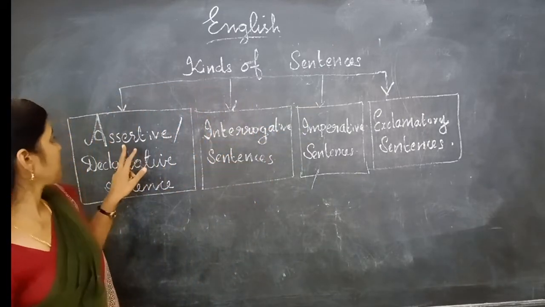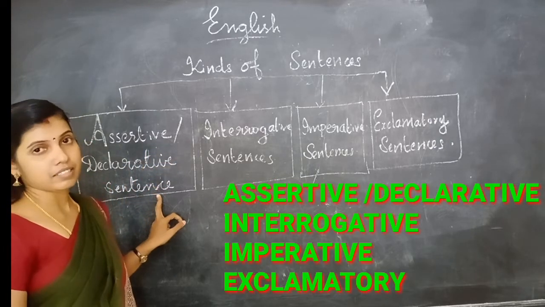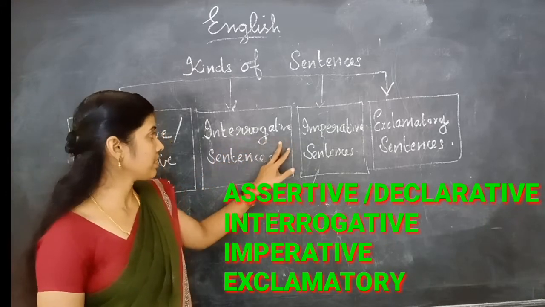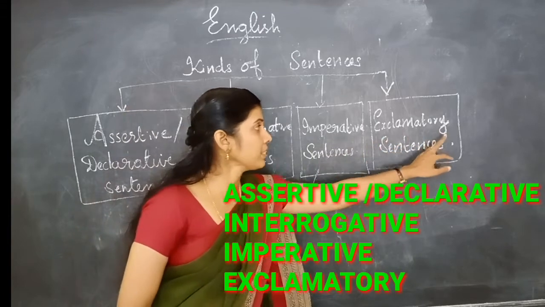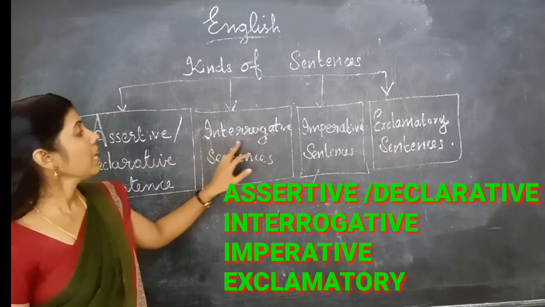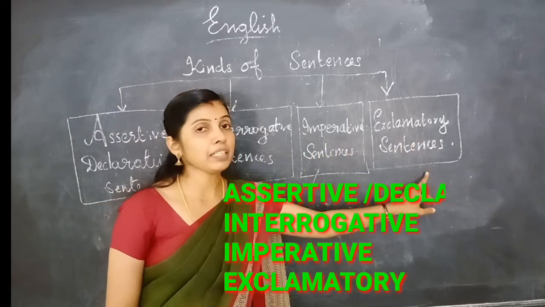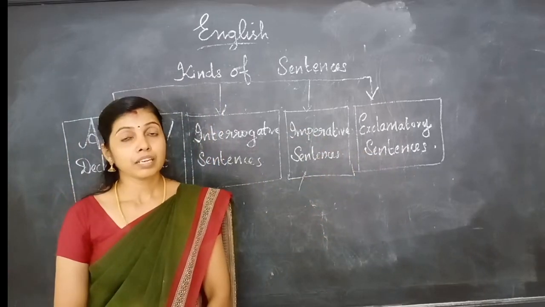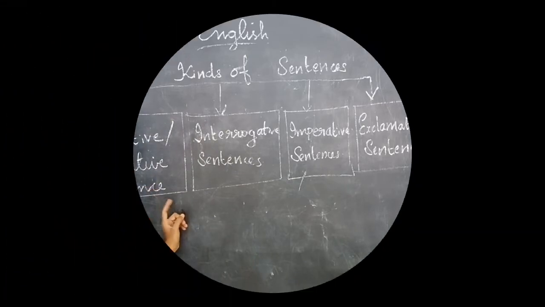They are, first one, assertive or declarative sentences, interrogative sentences, imperative sentences and exclamatory sentences. These are the 4 kinds of sentences. Let's start with the assertive or declarative sentence.